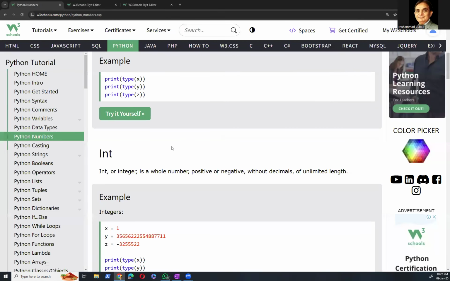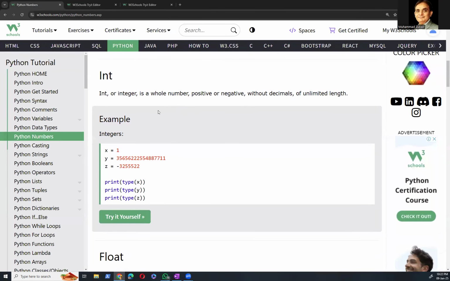Okay, the things are repeating now. Don't worry, it is actually for revision. An int, or integer, is a whole number, positive or negative, without decimals, of unlimited length. Here is an integer variable, and it contains a value of 1.